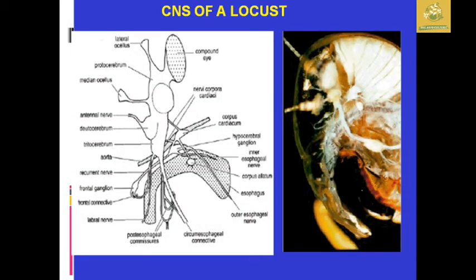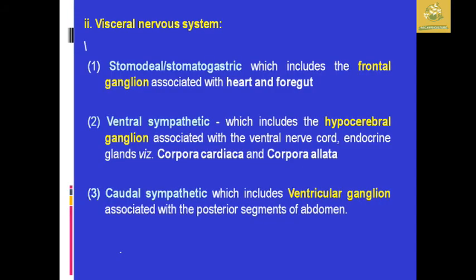And now I have given an example of the central nervous system of a locust, where you can see the brain, which is connected to the compound eye, as well as the nerve cord, mandible, maxilla, and the mouth parts, as well as the neck region. So after that we are going to see about the visceral nervous system.